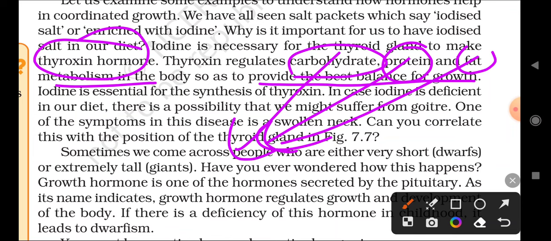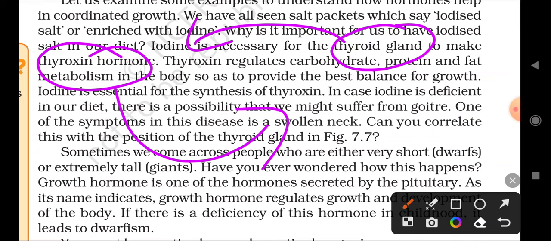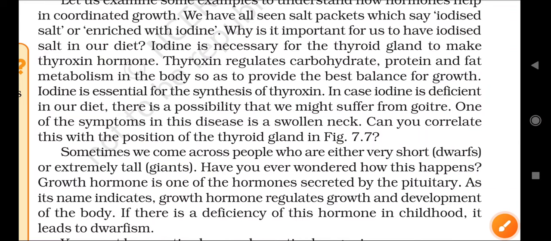This hormone is produced by the thyroid gland, and the thyroid gland properly produces thyroxine when iodine is available. This is why iodine is necessary in the diet. Due to iodine only, the thyroid gland makes thyroxine, which regulates carbohydrates, fats and proteins and also balances growth. Remember, this is a very important point.